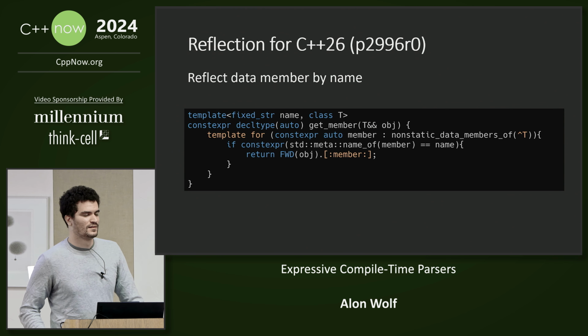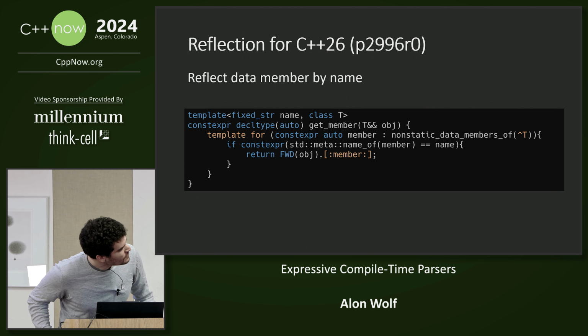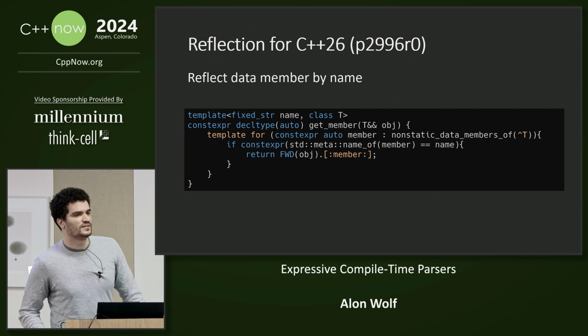Yeah? How are you comparing the fixed string name for equality with the result of std::meta::name_of? It has a conversion to a string view. Okay. Yeah.